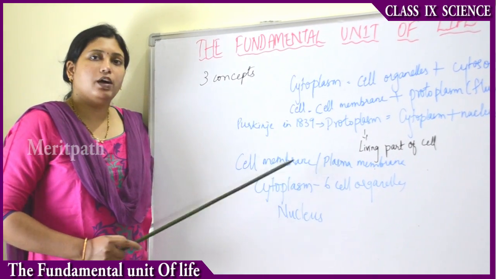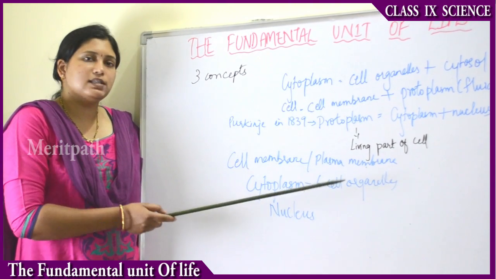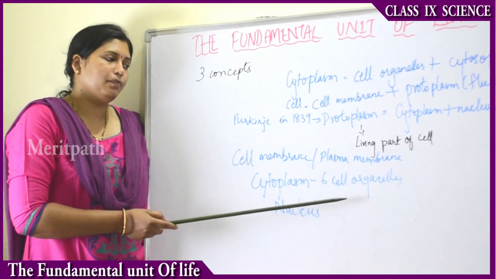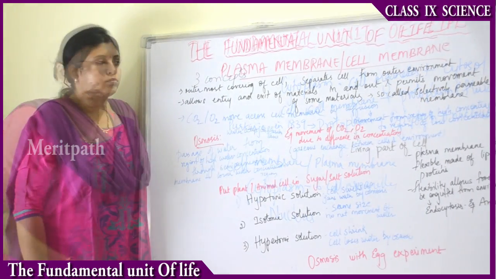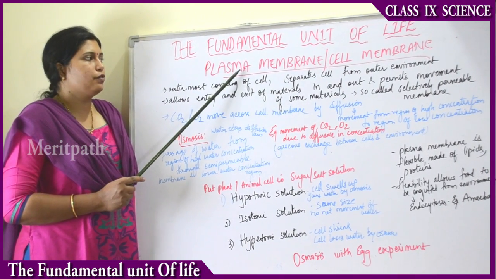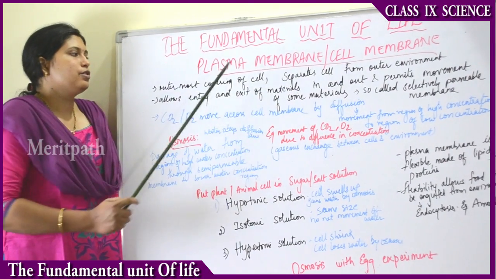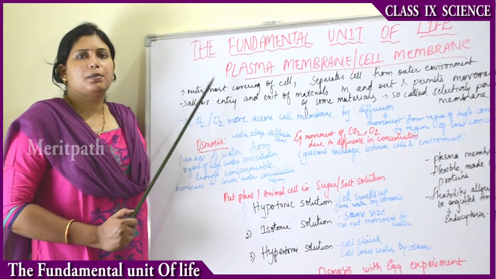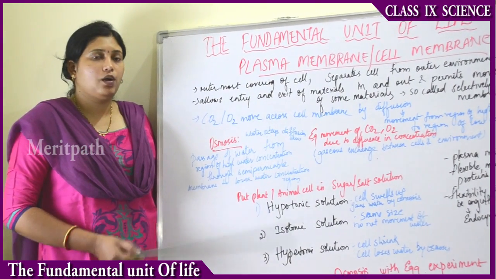Then the cytoplasm further has six sub-organelles, cell organelles. They are the Golgi apparatus, endoplasmic reticulum, vacuoles, plastids and many others, which we will be dealing with further. So the first part of the cell we are going to deal with is the plasma membrane, also known as the cell membrane. So what is the plasma membrane? The plasma membrane is the outermost covering of the cell, and it separates the cell from the outer environment.